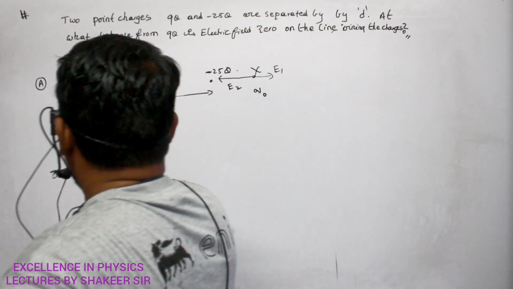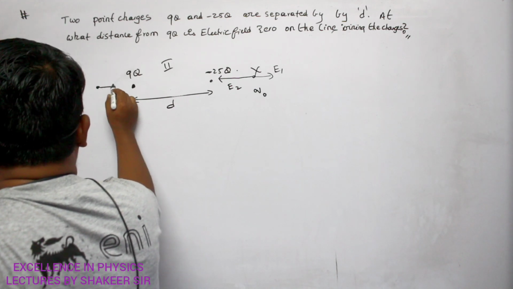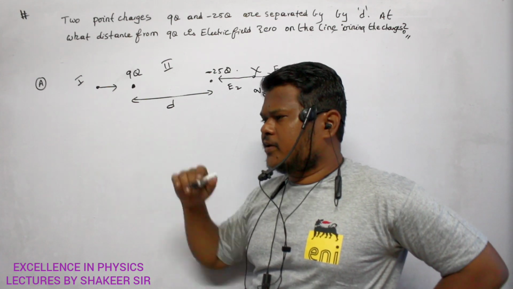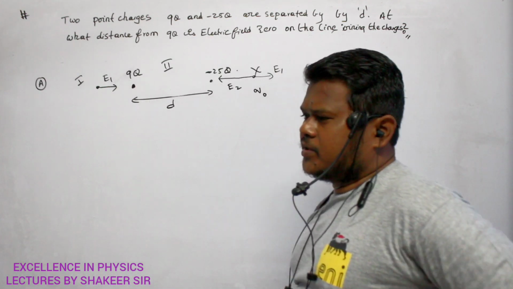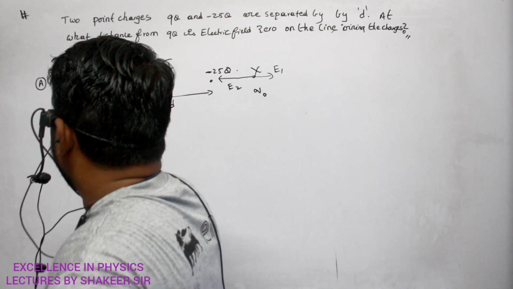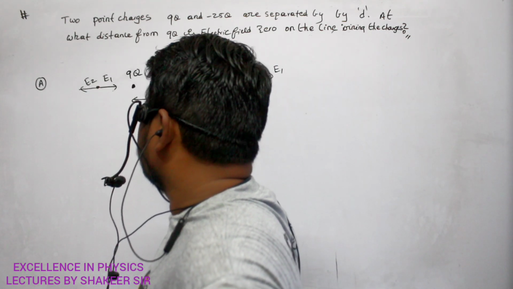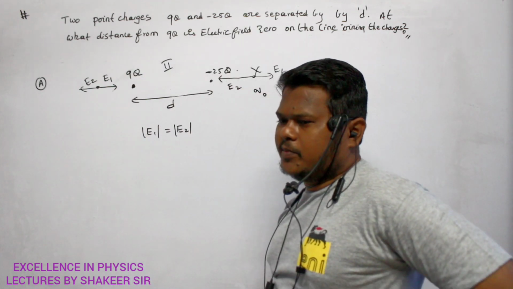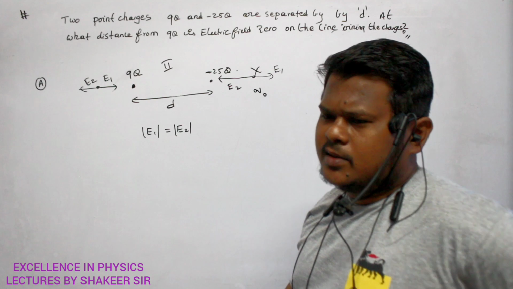If you take one point here, the electric field due to minus 25q will be only this much, because the charge is very large but the distance is also very large. If distance is very large, electric field decreases. So this is the direction of E1, the electric field due to minus 25q. Then the direction of electric field due to plus 9q is in this direction, and it has almost the same magnitude. So the magnitude of E1 is equal to the magnitude of E2, and in this condition the electric field will become 0, because one electric field is in one direction and the other is in the opposite direction.